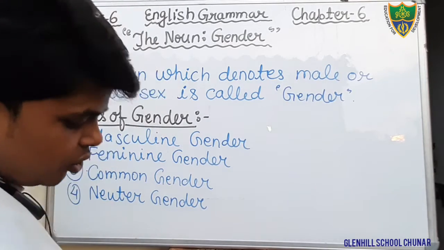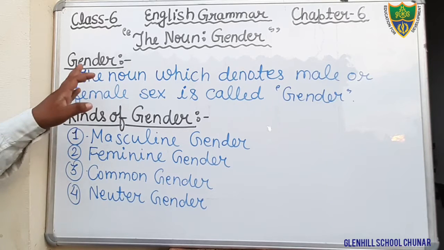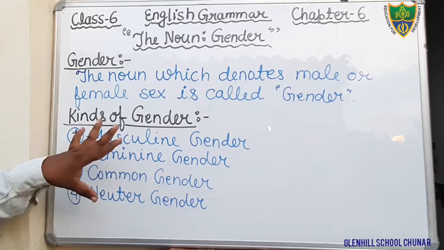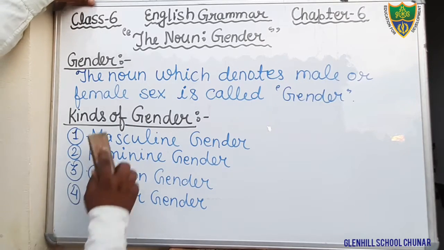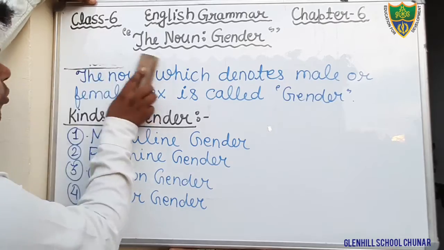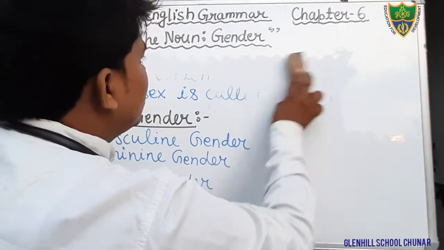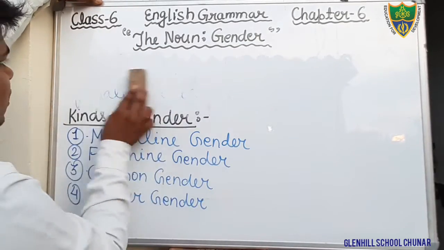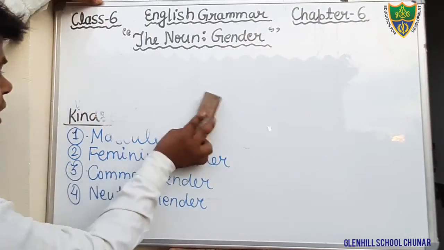Okay students, so just put the heading masculine gender. After completing what is gender and the names of the kinds of gender, we will put the heading masculine gender. Okay students, I hope that you all have written. Therefore I am going to erase it. Next heading, masculine gender.